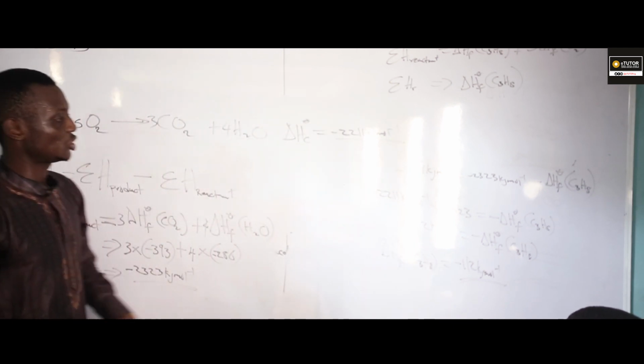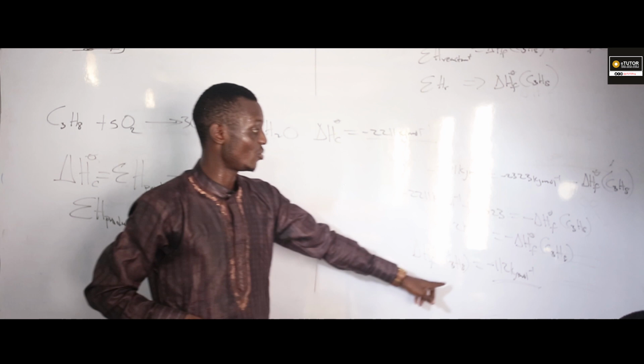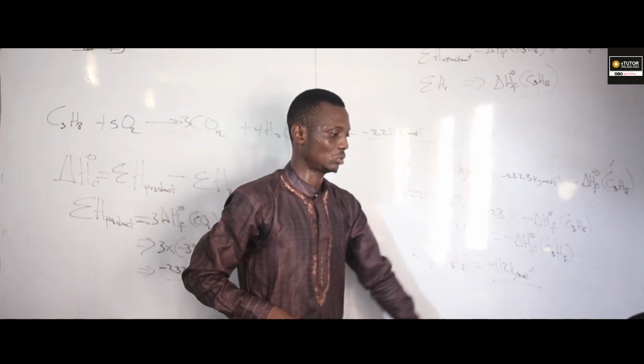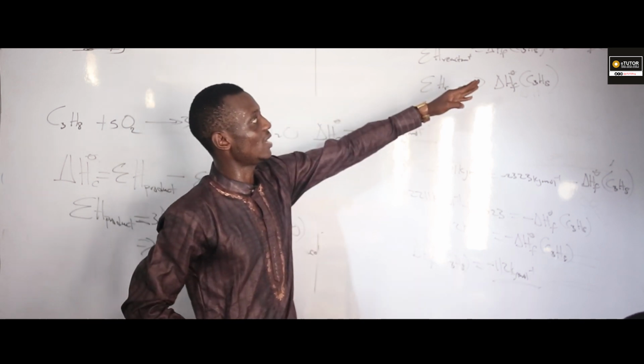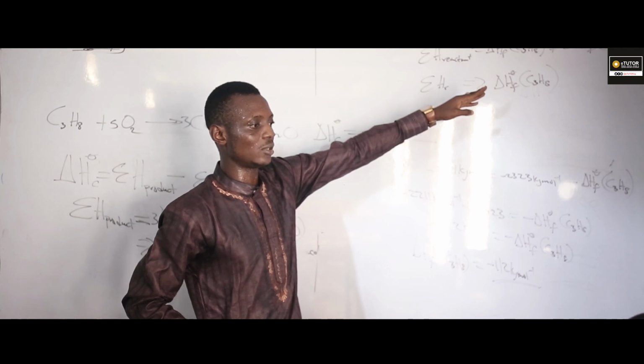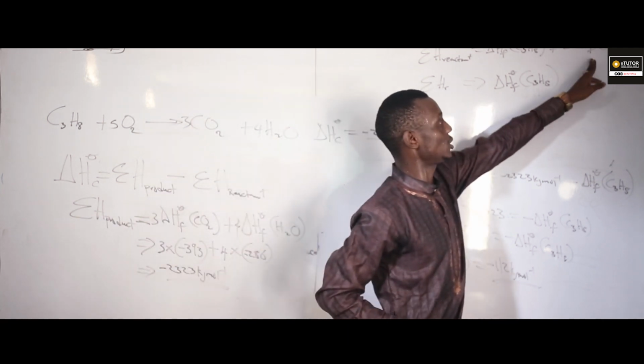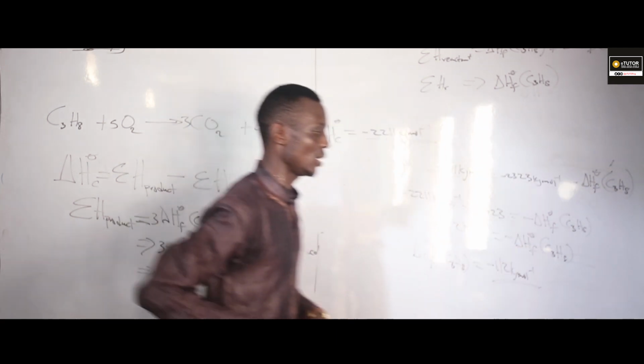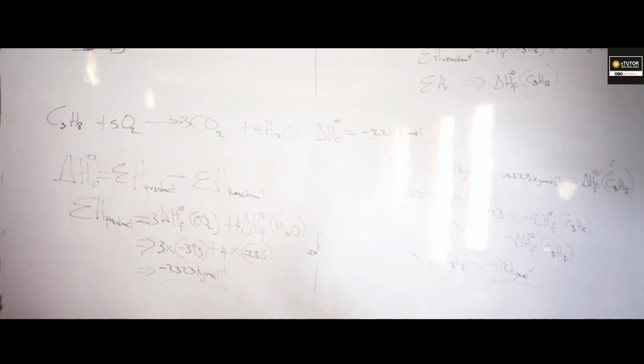That means the heat of formation of propane is going to give me minus 112. Don't forget, if you are having an element in a standard state, the heat of formation of that element is always equal to 0. So thank you for listening.